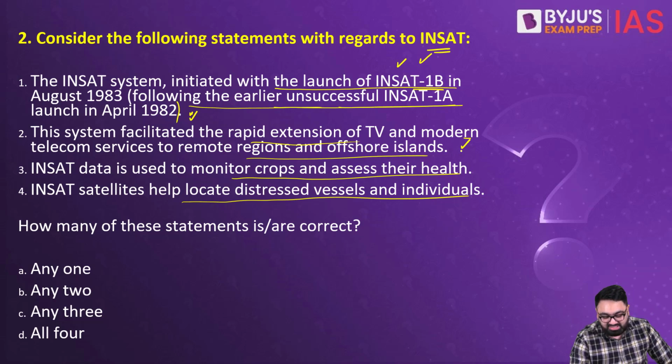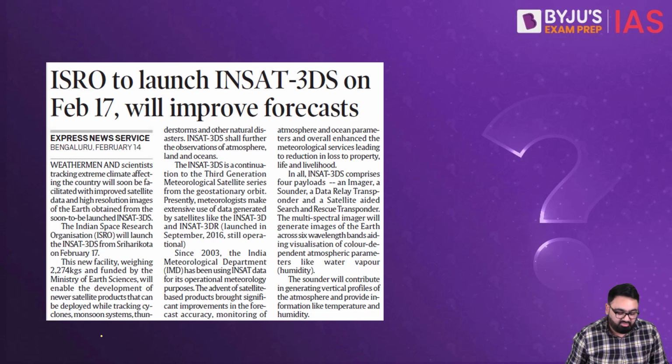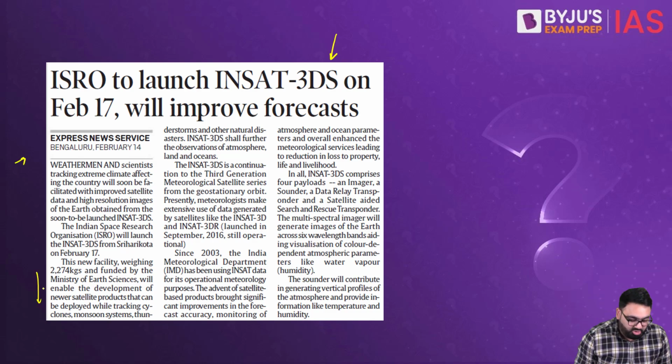It is responsible for expanding the coverage of television in India. It can be used for crop health monitoring and also to locate distressed individuals. The correct answer here would be D. All the four here are absolutely correct. ISRO will now be launching INSAT 3DS on the Feb 17th. This satellite will weigh about 2,274 kilograms and is funded by Ministry of Earth Sciences.